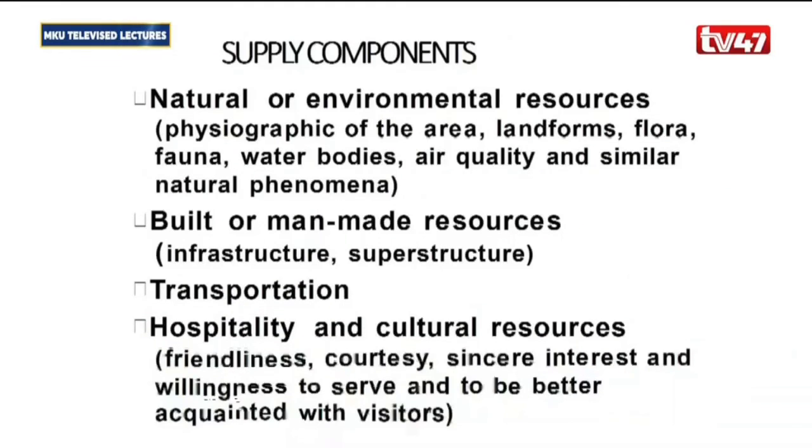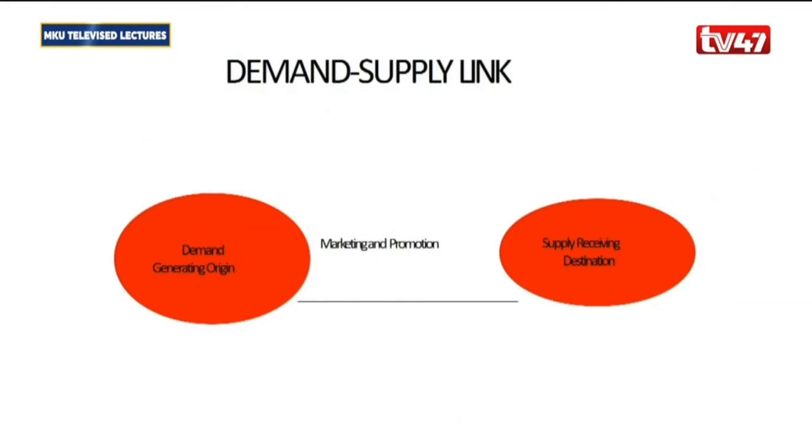Then we talked about transportation, both into the destination and within the destination. And the other one is the hospitality and cultural resources. Here we are referring to the friendliness, the sincerity of the people there, their courtesy, and their willingness to serve and to be better acquainted with the visitor. That also becomes a very key component within tourism supply, the hospitality and cultural resources of the destination itself. And so where do these two link? Where does tourism demand and supply link?